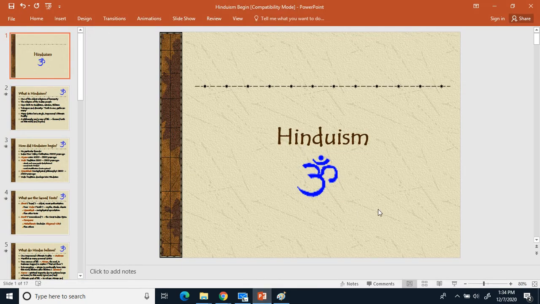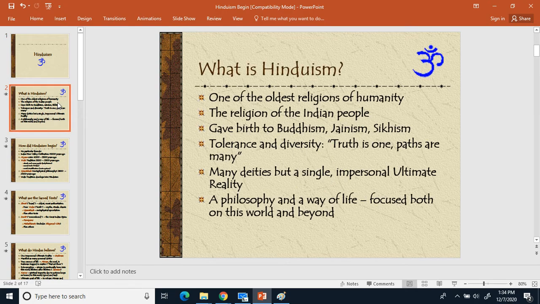That symbol there is Om. And Om is the word spoken by Brahma, the creator god in Hinduism, when he creates the universe. So when Brahma creates the universe, he says the word Om, O-M. That's the symbol for Om. And there you go, the universe was created. So that's why that symbol is for Hinduism. You'll see that each one of our 5 major religions has a symbol for the religion.